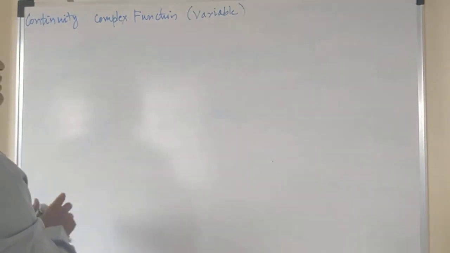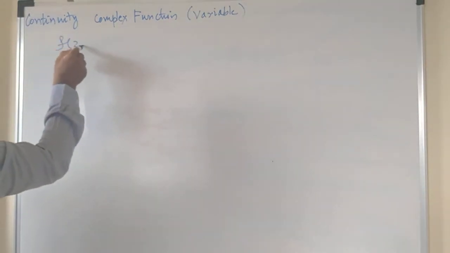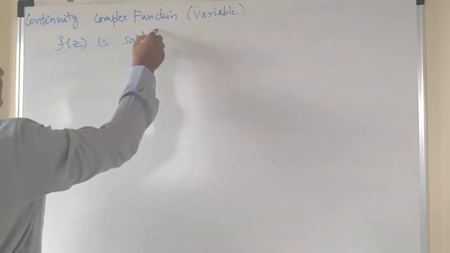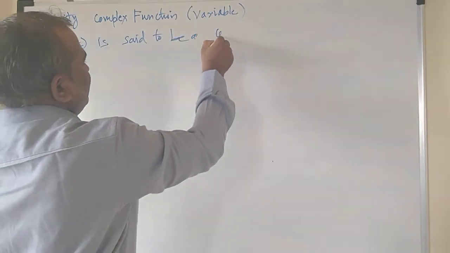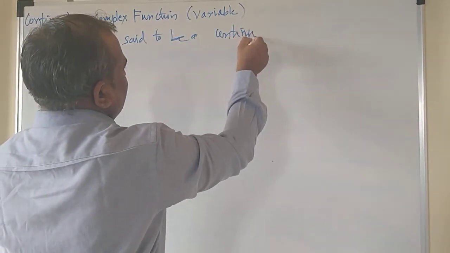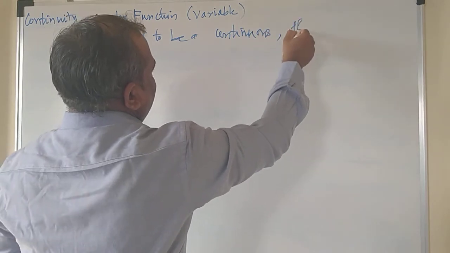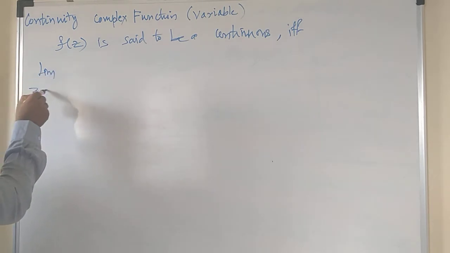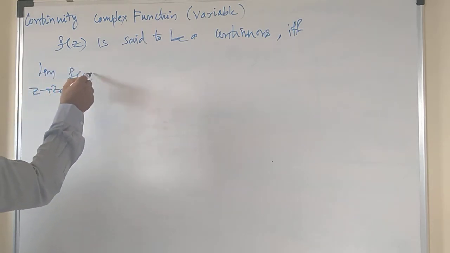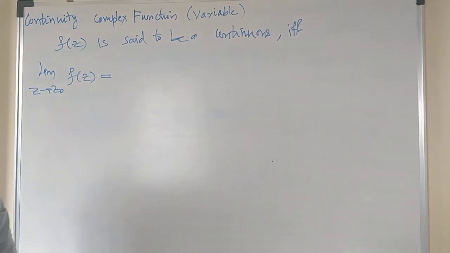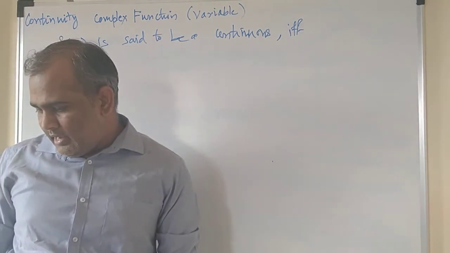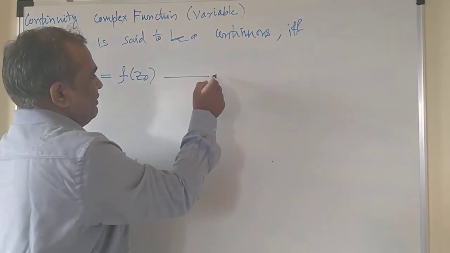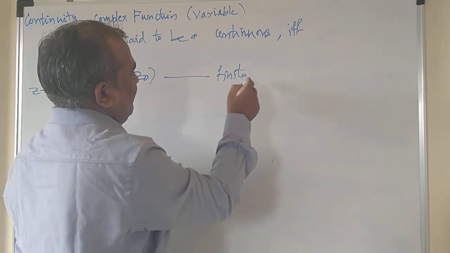Let us say f of z is a complex function, and f of z is said to be continuous if and only if the limit z tends to z naught f of z has a finite value, right, and is equal to f of z naught, and this value must be a finite value.